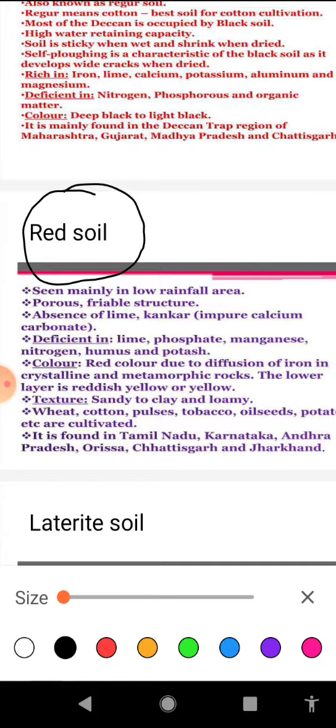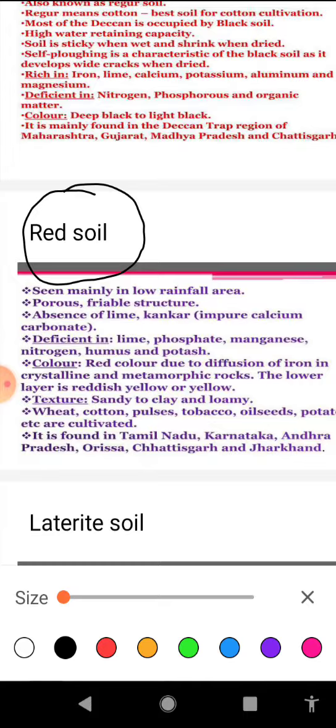We get this soil in the states of Odisha, Chhattisgarh, the southern part of the Middle Ganga plain, and along the Piedmont zone of the Western Ghats. It is reddish in color due to diffusion of iron in crystalline and metamorphic rocks. In hydrated form, where there is some rainfall, the red soil converts into yellow color.